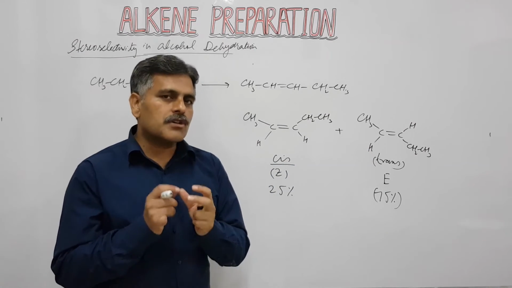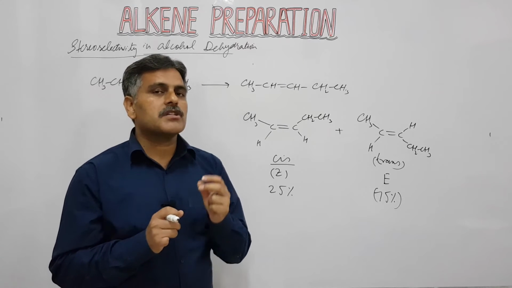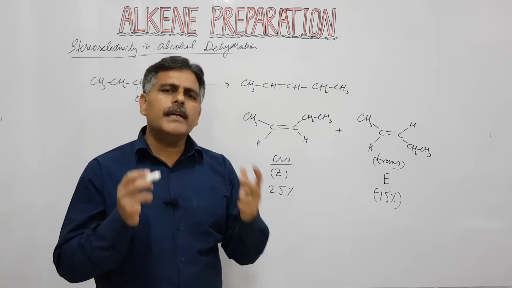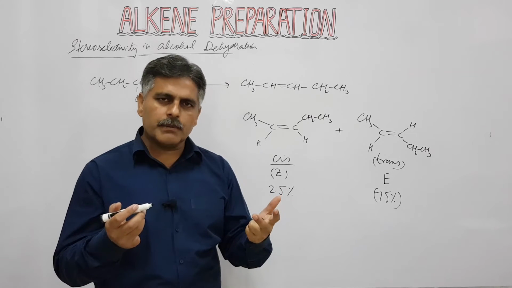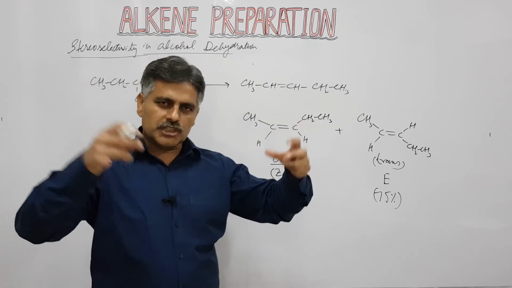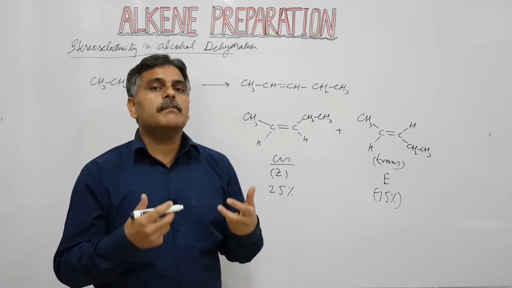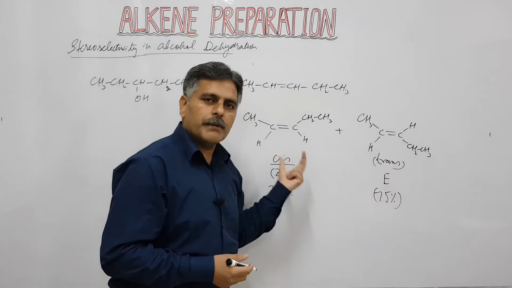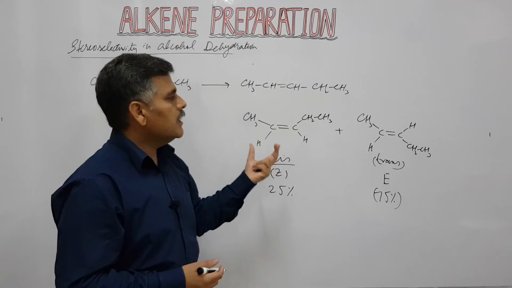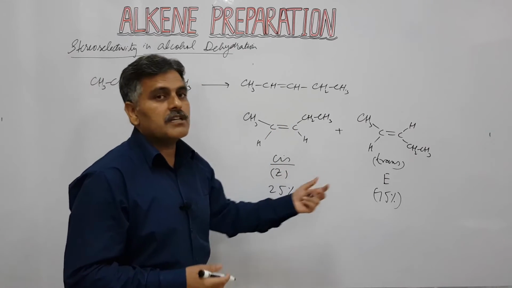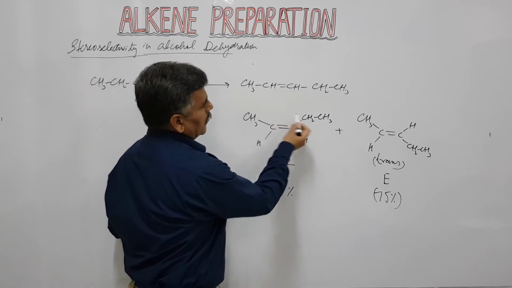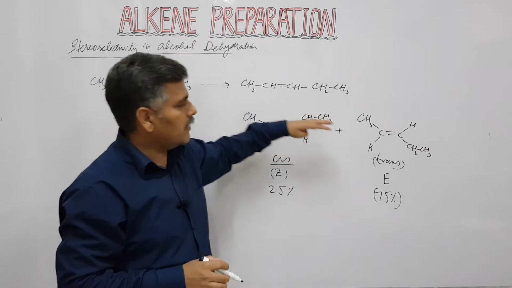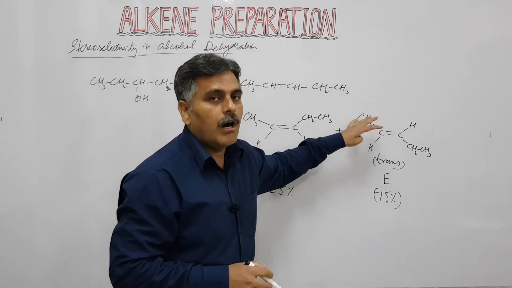We know that cis and trans alkenes have different stability. When you discussed the stability of alkenes, you explained different factors. The first one: highly substituted alkenes are more stable. The more alkyl groups attached with the carbon carbon double bond, the greater its stability. And in case of cis and trans alkene, trans is more stable as compared to cis, and the factor which explains the stability difference among cis and trans is van der Waals repulsion. Here the bulky groups are present near to each other, so they have more steric repulsion as compared to when these bulky groups are present away from each other.